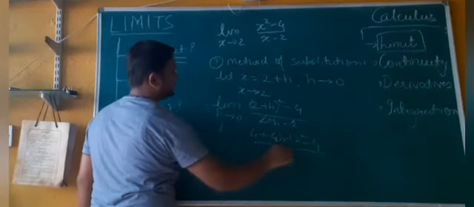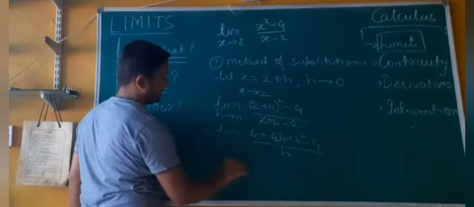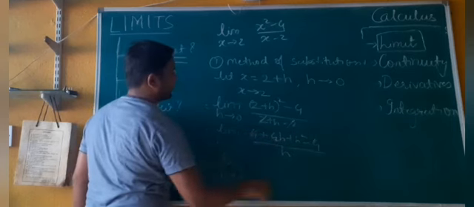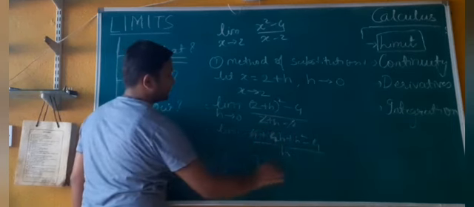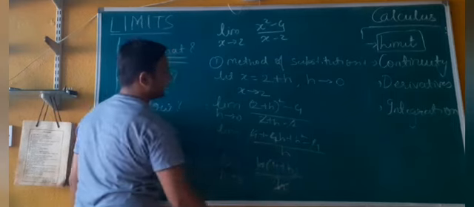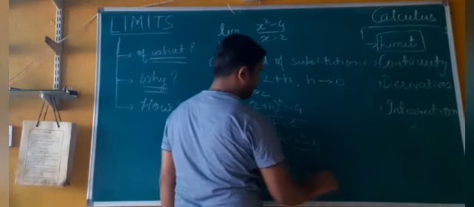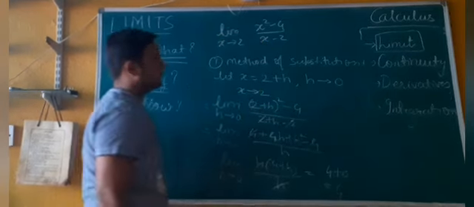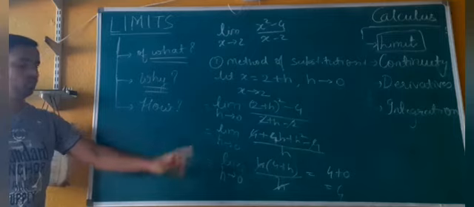The minus 2 gets cancelled here, it is only h. So what we will get is limit h tends to 0, 4 plus h square plus 4h minus 4, the 4 and minus 4 cancel. h is common, take it common, so 4 plus h in the bracket upon h. h gets cancelled. Let's substitute the value of h as 0, so you will get 4 plus 0. The answer is 4. So we are arriving at a value 4.